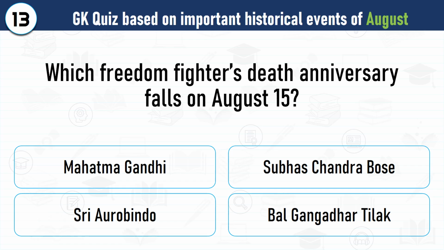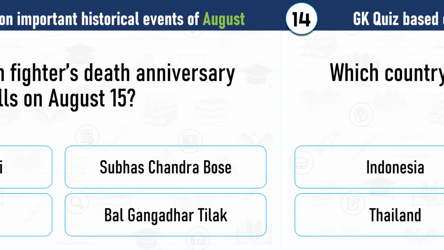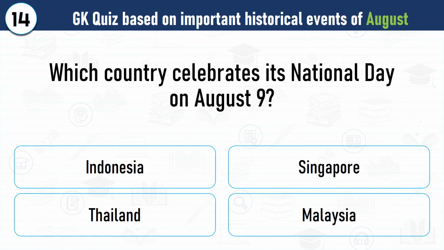Which freedom fighter's death anniversary falls on August 15th? Correct answer is Sri Aurobindo passed away on August 15, 1950. Question number 14. Which country celebrates its National Day on August 9th? Correct answer is Singapore celebrates its National Day on August 9th.